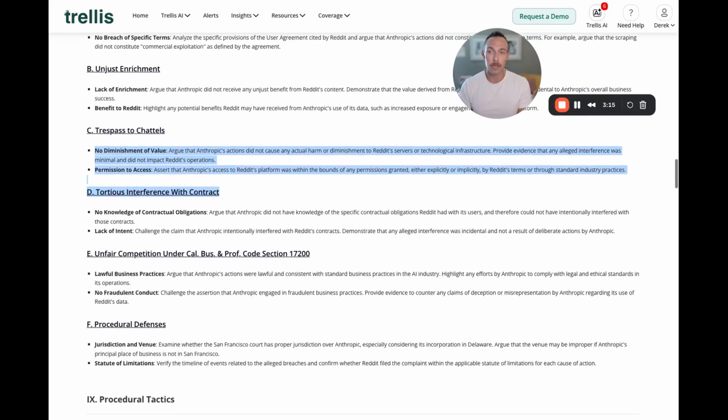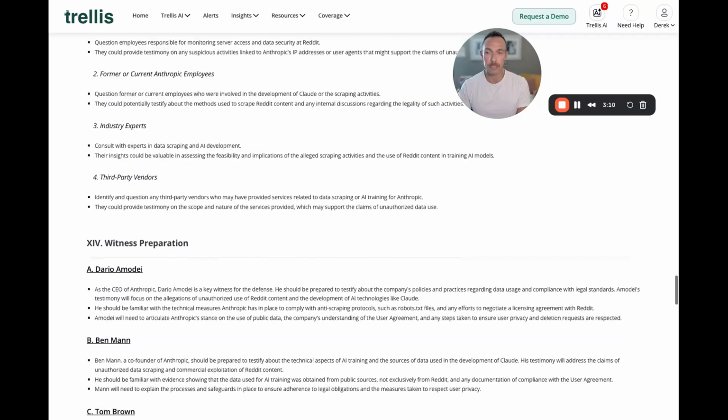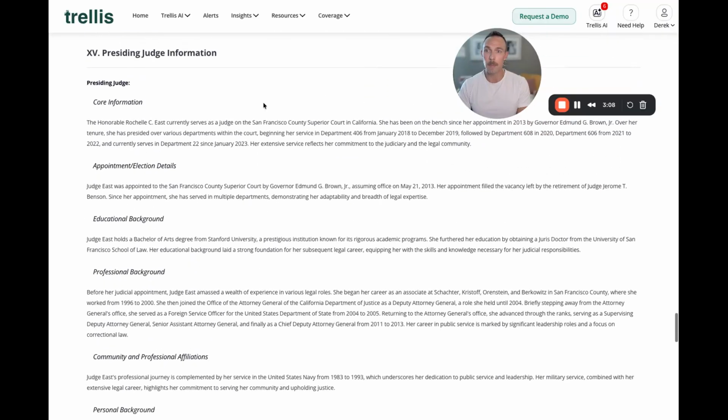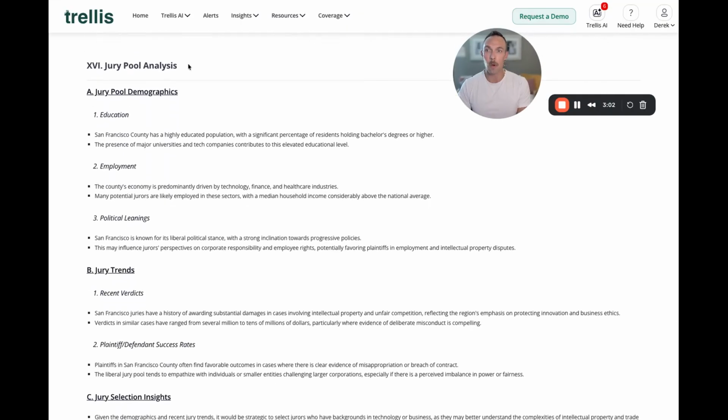This is just one slice of the puzzle because as we scroll down, we will not only talk about discovery, as I said earlier, but we're also going to talk about the presiding judge. Again, it is a corollary to our judge analytics activity on our platform, but we're also going to segment a jury pool analysis.